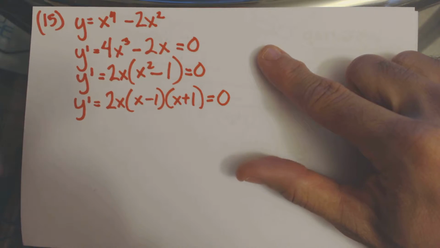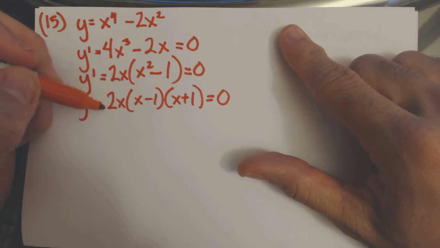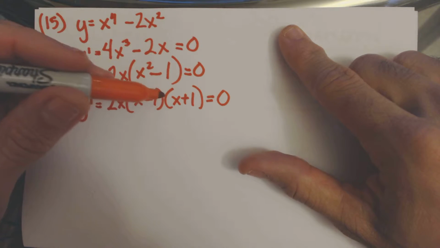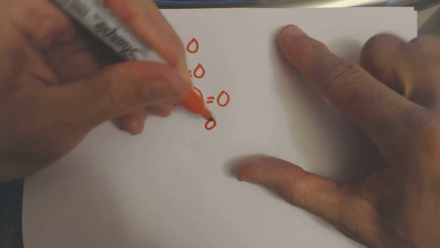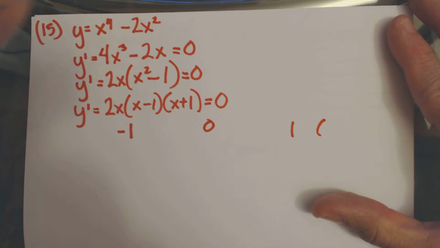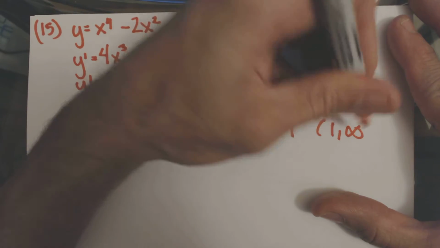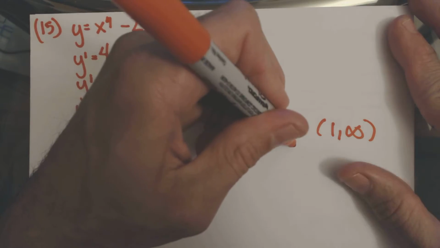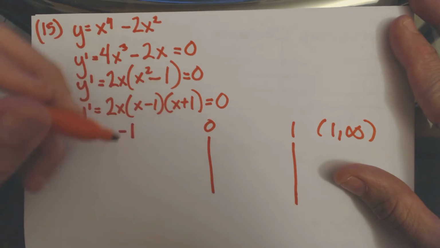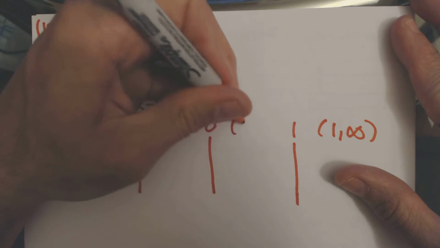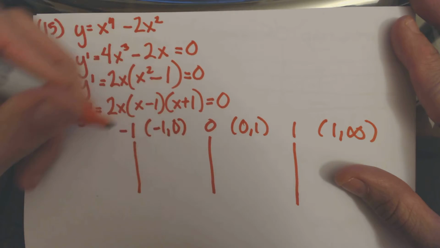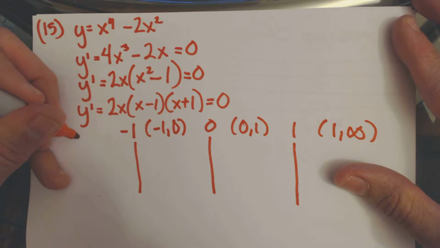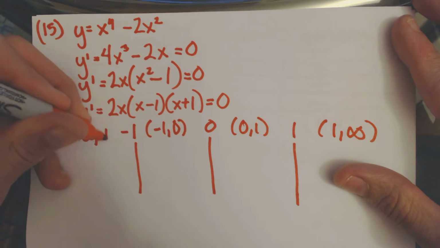And so the critical values are then going to be 0, 1, and negative 1. So let's put those on the chart. So then we're going to have the interval between 1 and infinity, the interval between 0 and 1, and the interval between negative 1 and 0, and the interval between negative infinity and negative 1.